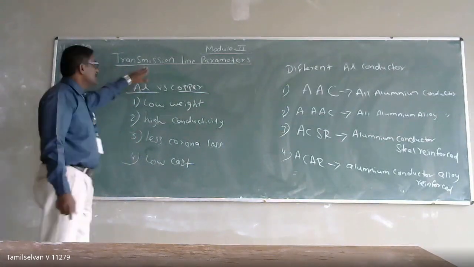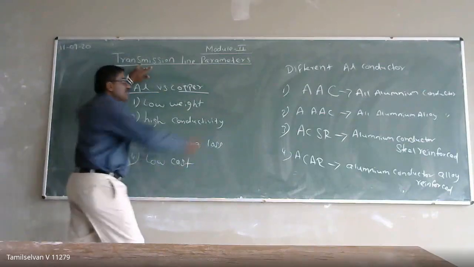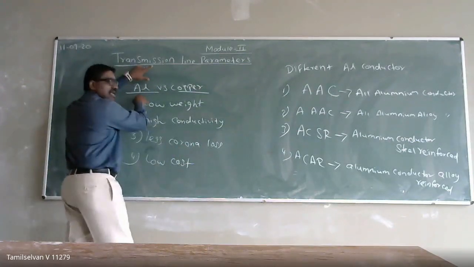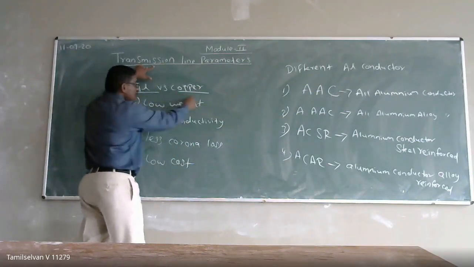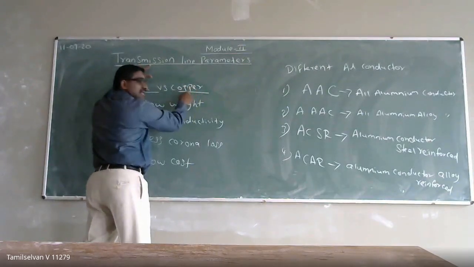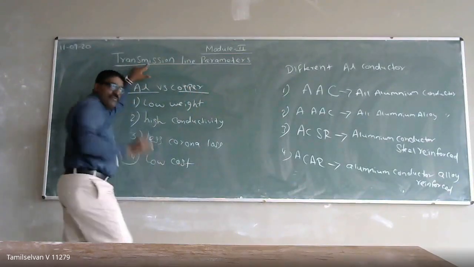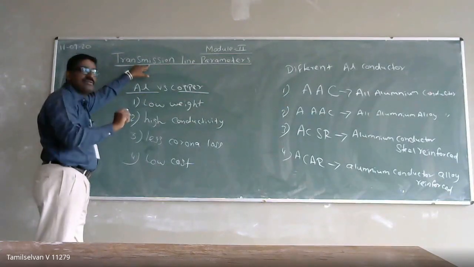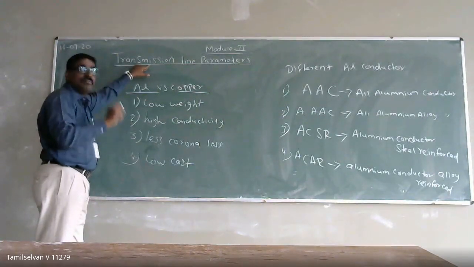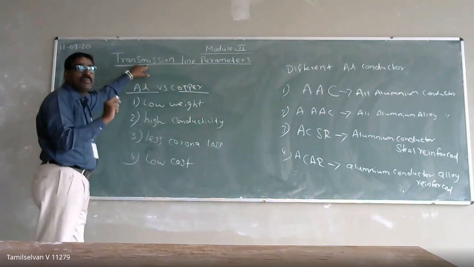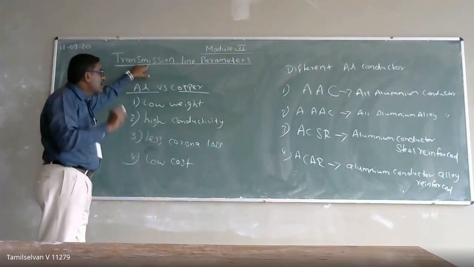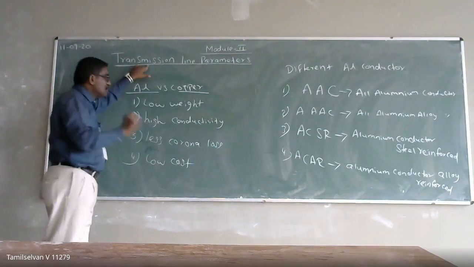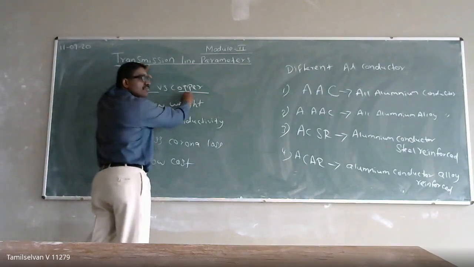Normally in transmission and distribution, we use two conductors. One is aluminum, the other is copper. Copper is a very good conductor. You will have all the quality properties when using it in your transmission system. But the only thing is that the cost of copper is higher compared to other conductors. So that's why we are not preferring copper.